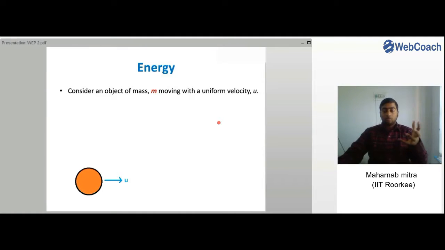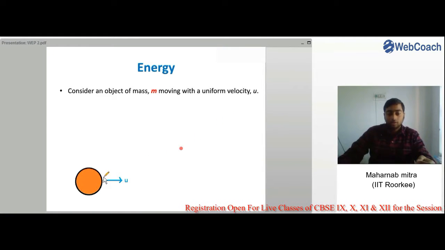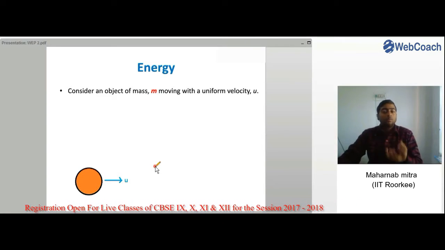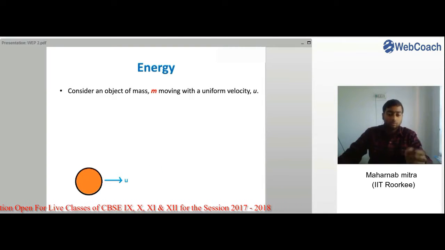So let us find out what is the value of kinetic energy, or rather the formula by which we can calculate the kinetic energy for any object moving with a particular velocity. So let us consider an object of mass m, as you can see here, moving with a uniform velocity u. Initially the object was moving with a uniform velocity u.